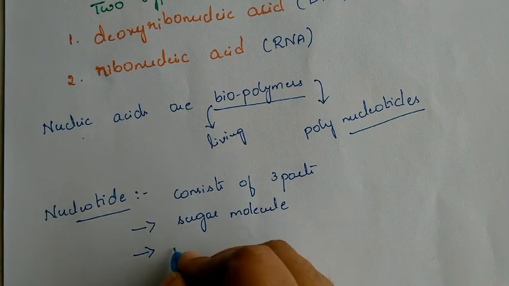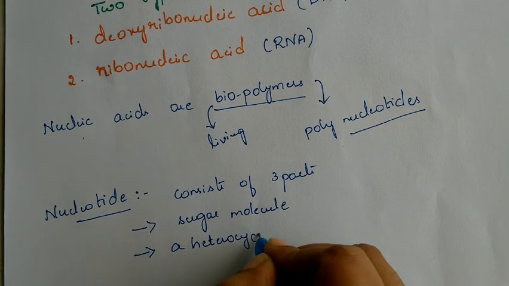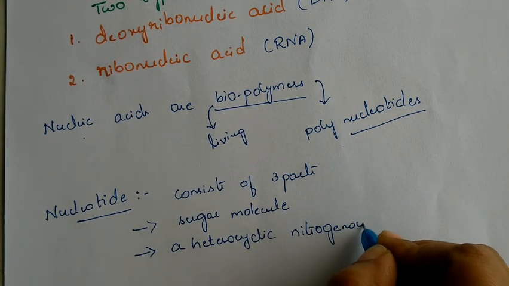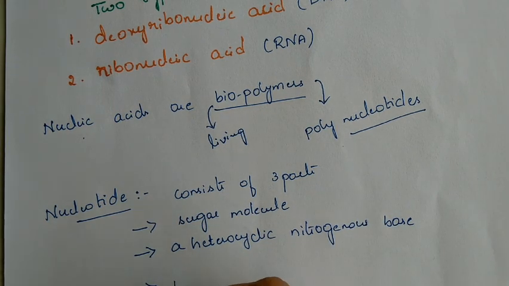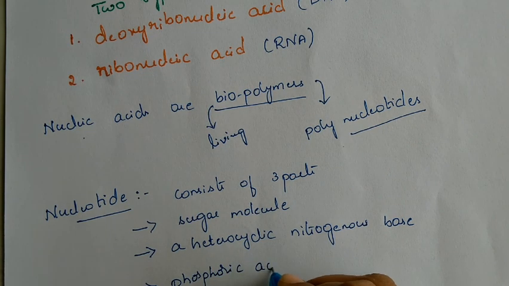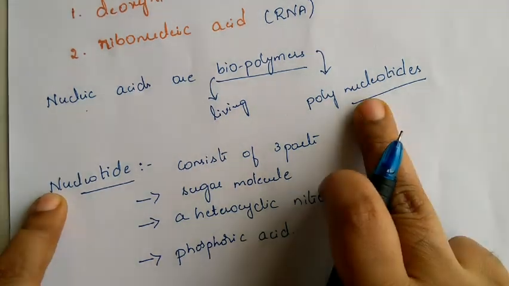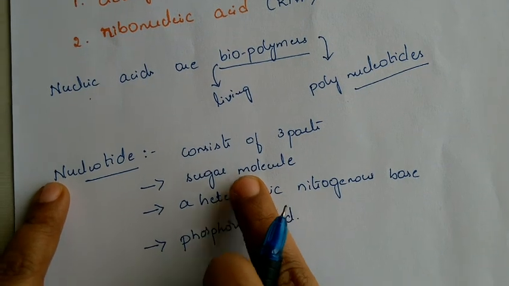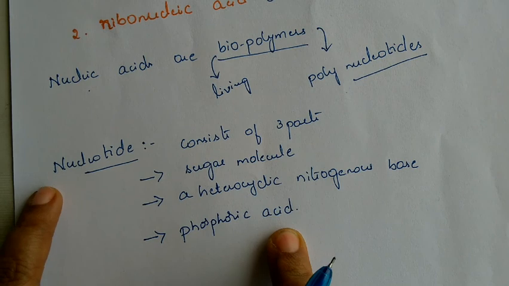Along with that, we have a heterocyclic nitrogenous base. Along with that, we have a phosphoric acid. A polynucleotide is nothing but a nucleic acid, and a nucleotide consists of a sugar molecule, a heterocyclic nitrogenous base, and phosphoric acid.